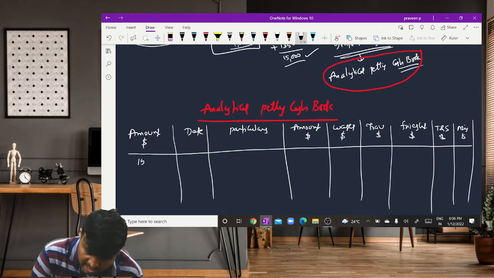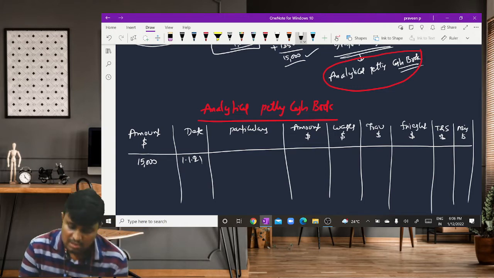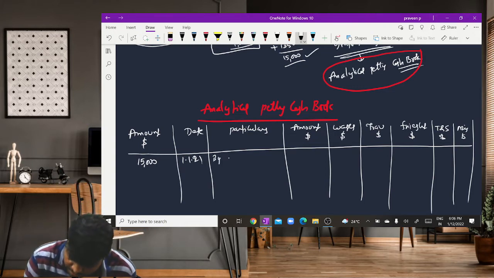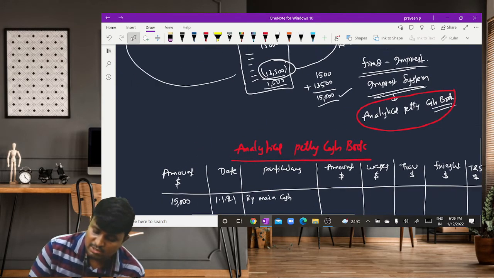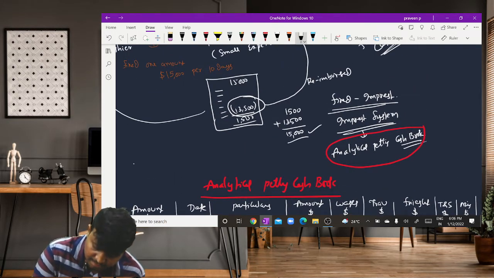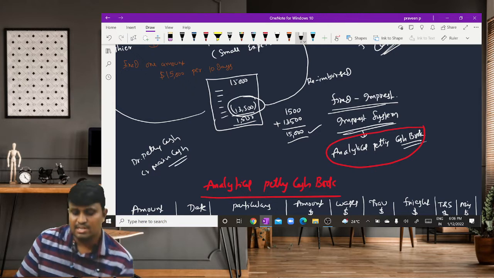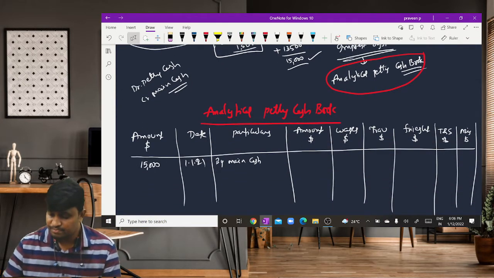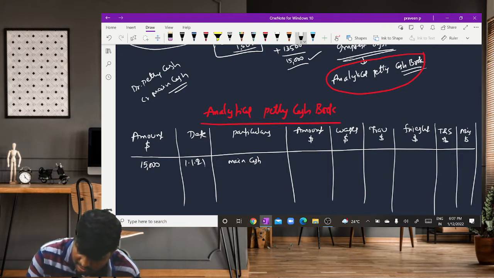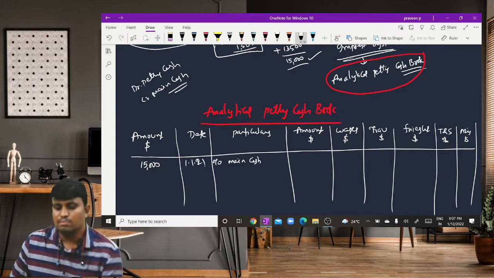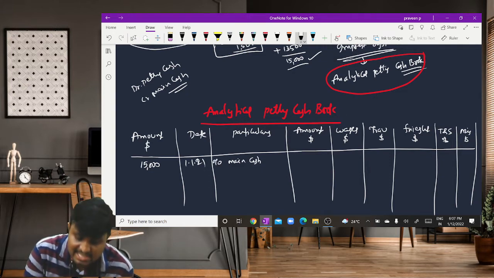So here, first, the amount received from the main cashier. How much amount is fixed by the main cashier? $15,000, for example, on 1/1/2021. So that is what we received from the main cashier. And when the amount is received, we write the entry. What is the entry we record? Debit petty cash, credit main cash. So we have to write 'to main cash', and no receipt is recorded.